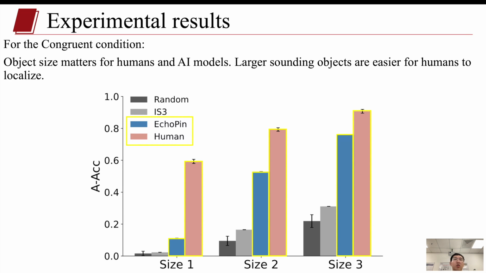IS3 underperforms EchoPing because IS3 is trained on an unbalanced dataset. In contrast, EchoPing is trained on our AudioCOCO dataset, which offers greater diversity in the size of sounding objects and their spatial locations. For more result analysis on other experimental conditions, please check out our paper for details.